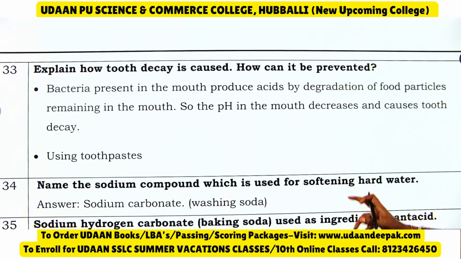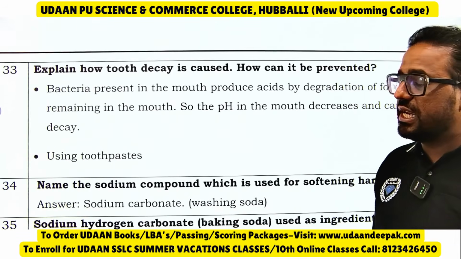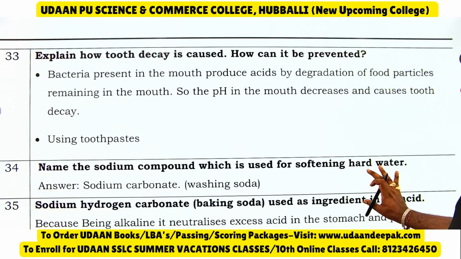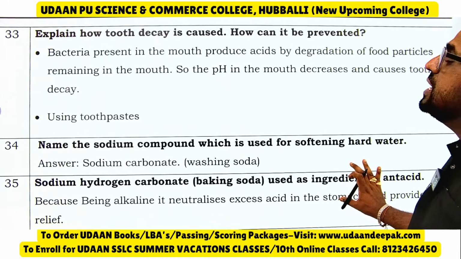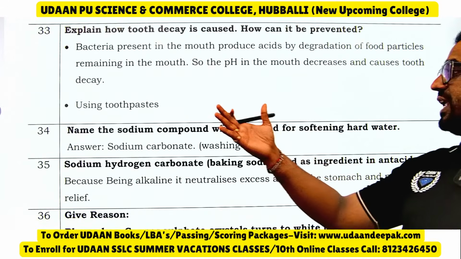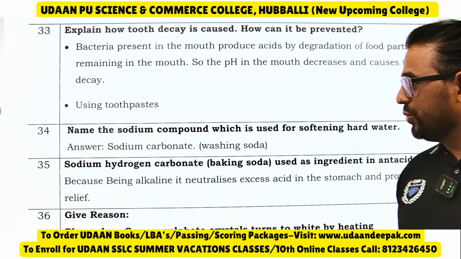Explain how tooth decay is caused, how can it be prevented. Bacteria present in the mouth produce acid by degradation of food particles remaining in the mouth. So the pH in the mouth decreases and causes tooth decay. We can reduce it by using toothpaste.